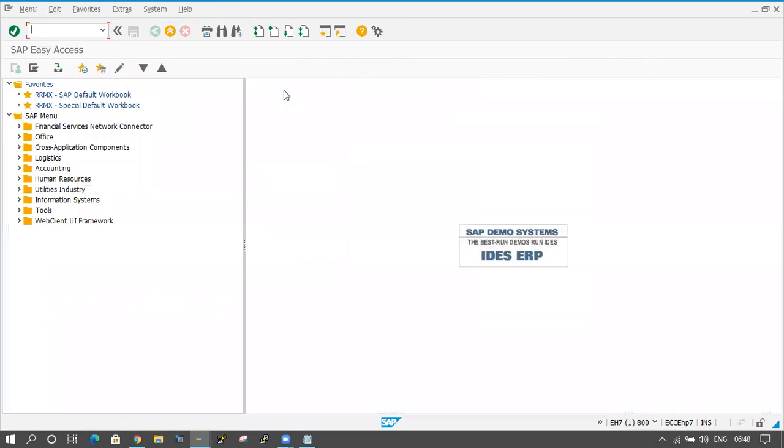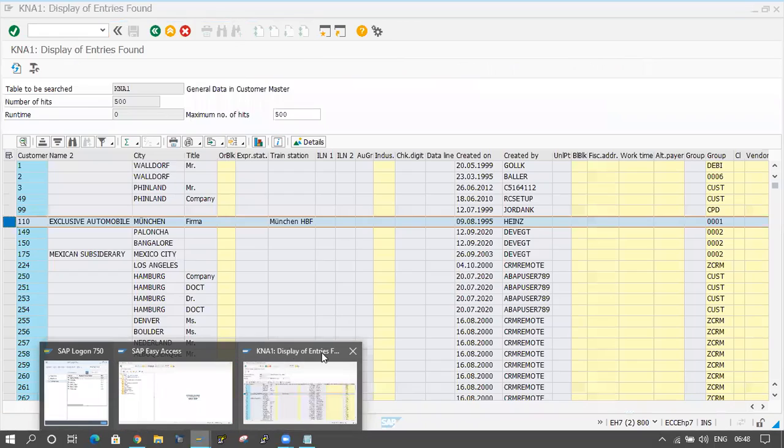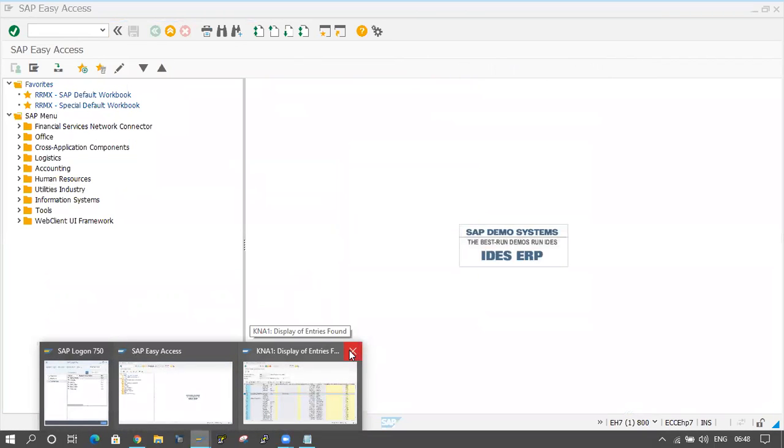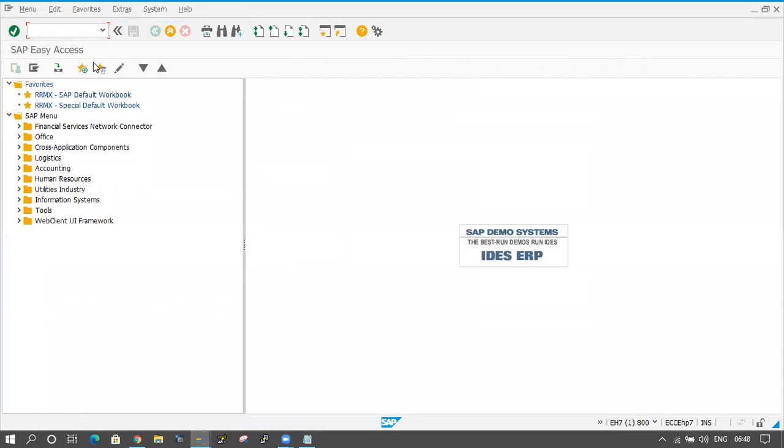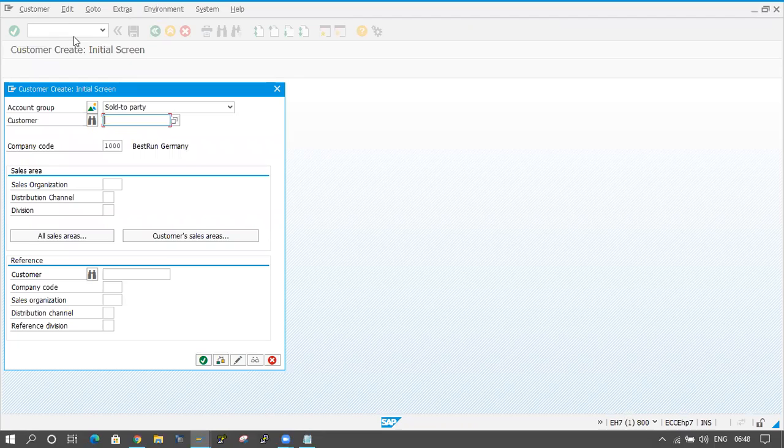Fine. So what happened here? I have taken one sample example from the KLM table for one customer, to show which type of data I have to enter at the transaction level. So actually the transaction is XD01, right? XD01, and here we have to select which type of customer it is.